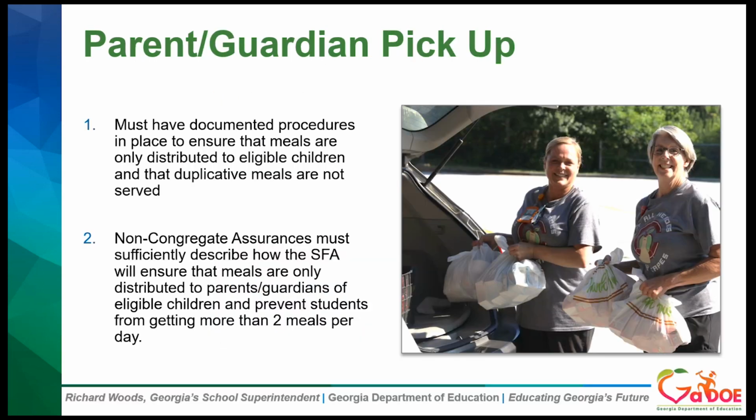The next flexibility that's allowed is to allow parents or guardians to pick up meals for eligible children. This allows you to distribute meals to parents or guardians to take home to children without requiring the child to be present. Parents and guardians are just that. So it's the parent or legal guardian.